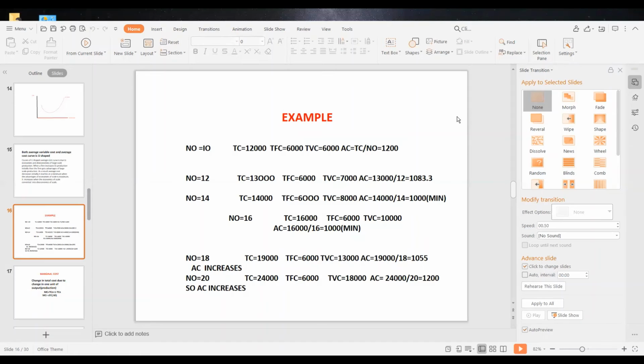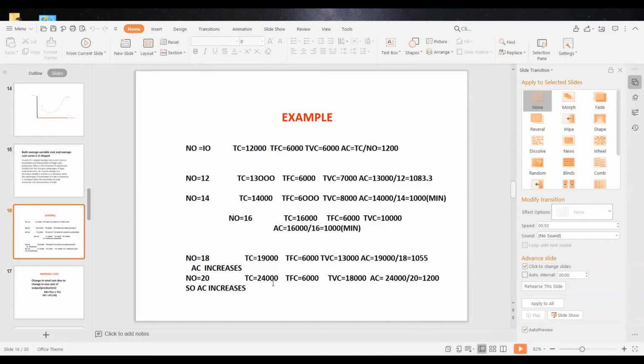And with the increasing family members, it can also be seen that the average fixed cost and average variable cost both decrease. And the average cost AC is the sum of average fixed cost and average variable cost, and as a result both of them decrease. So as a result AC also decreases. That is the reason behind the decrease in the AC.